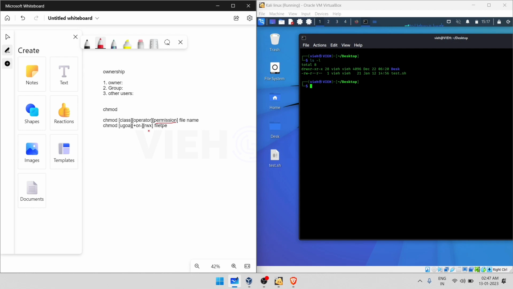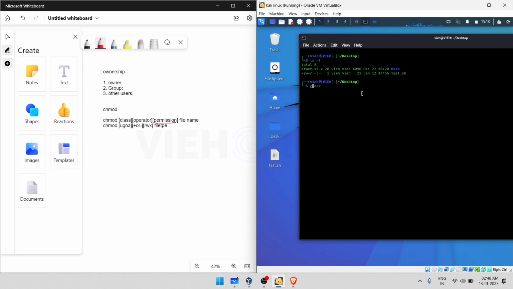So let's alter some permissions of the script that we have. At first we'll be doing a basic thing: we'll add the denied permission for all the classes. For that, the first step is writing out the command.